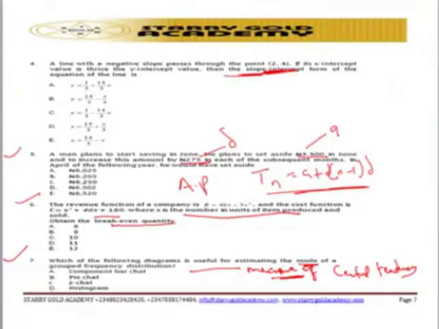So from there, you have to look at how we are going to categorize it. Which of the following diagrams is useful for estimating the mode for a grouped frequency distribution? That is the histogram. Histogram is the rightful answer to the question. It is the only one that can easily be used to estimate the mode of grouped data in the options given to us. Component bar chart cannot be used, pie chart cannot be used, Z chart cannot be used. It is only the histogram that can be used.